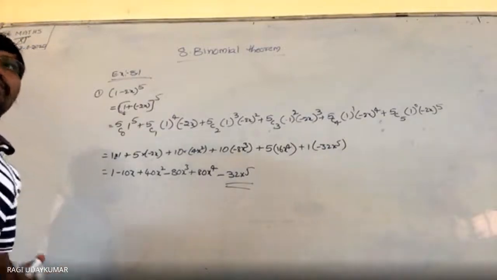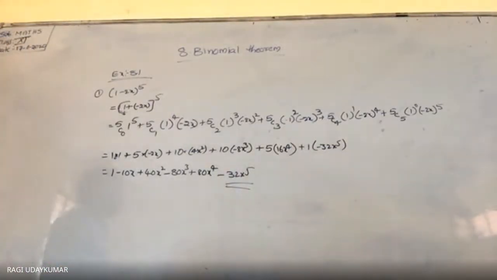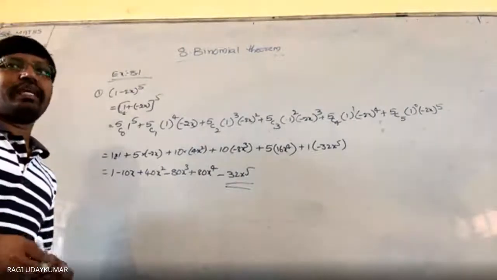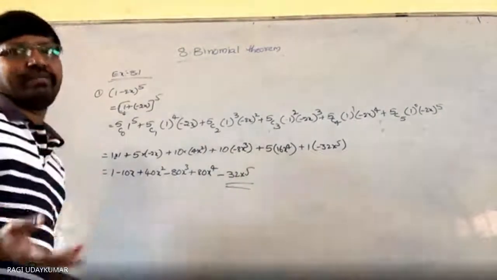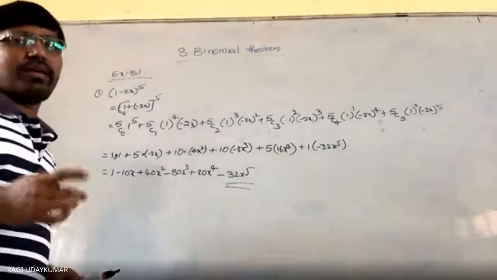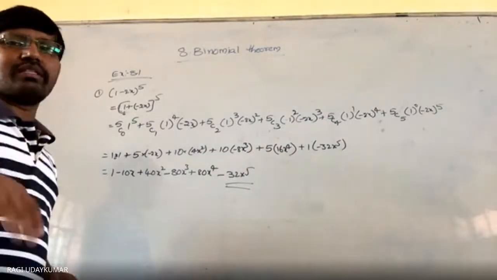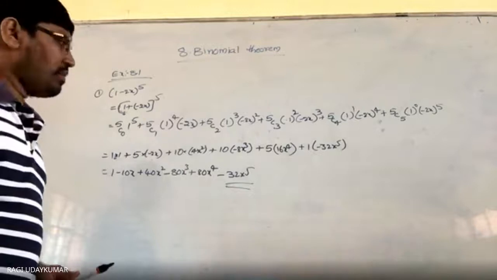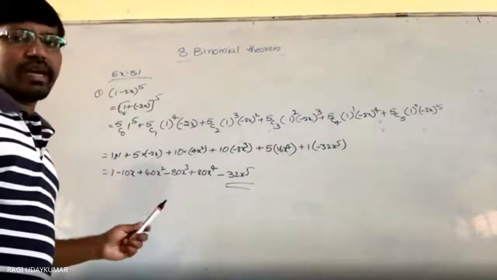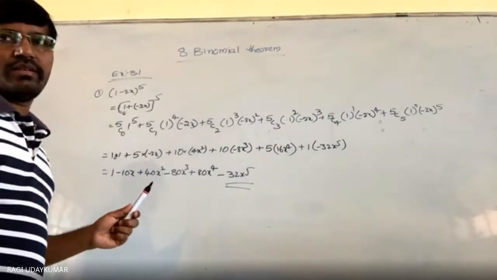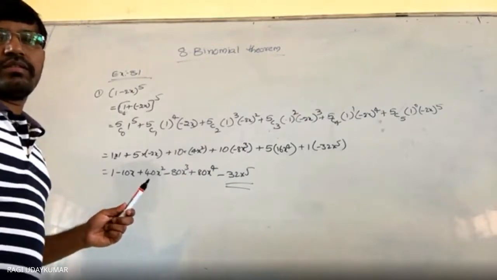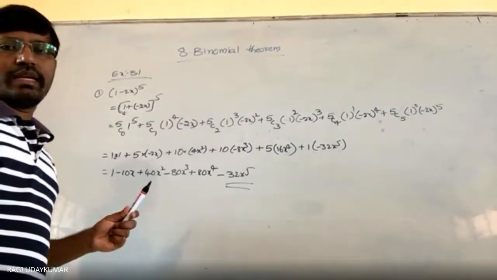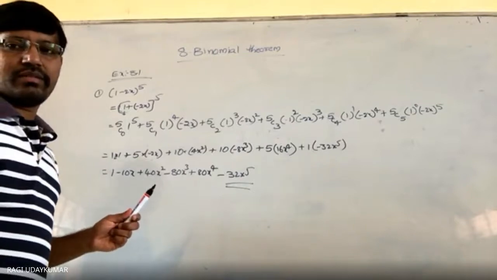And for problems number 6 to 9, using the binomial theorem you need to evaluate 99 to the power of 5. Look at the ninth problem. One problem I will explain to you, and the remaining are all similar models and you can do them. Okay, is it okay? Did you understand? Any doubt here? No, sir.